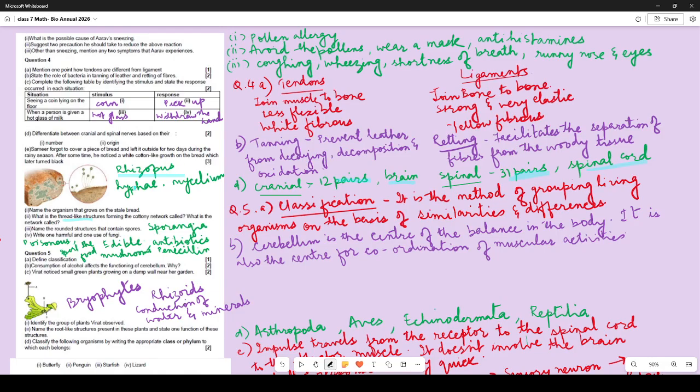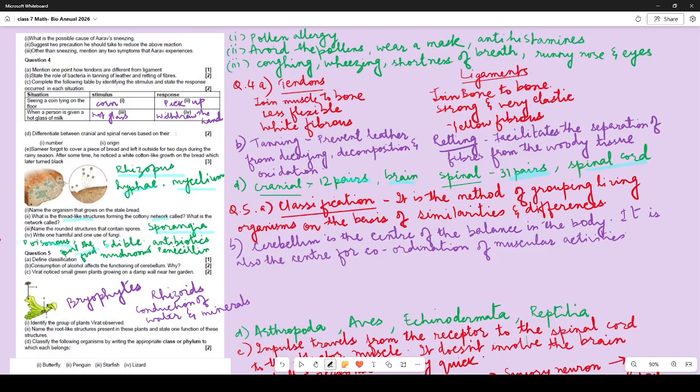Thread like structures are the hyphae and the network is called as mycelium. Many of you got this wrong. Name the rounded structures that contain spores, that is sporangia. One harmful, one use of fungi. They are poisonous. They can spoil the food.